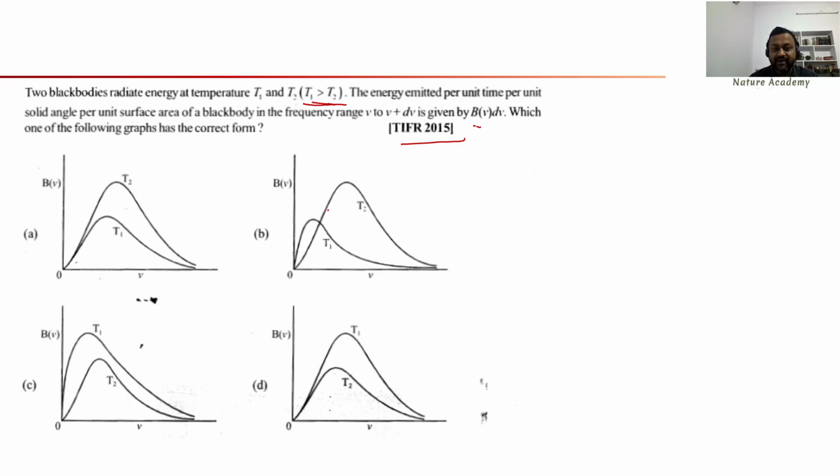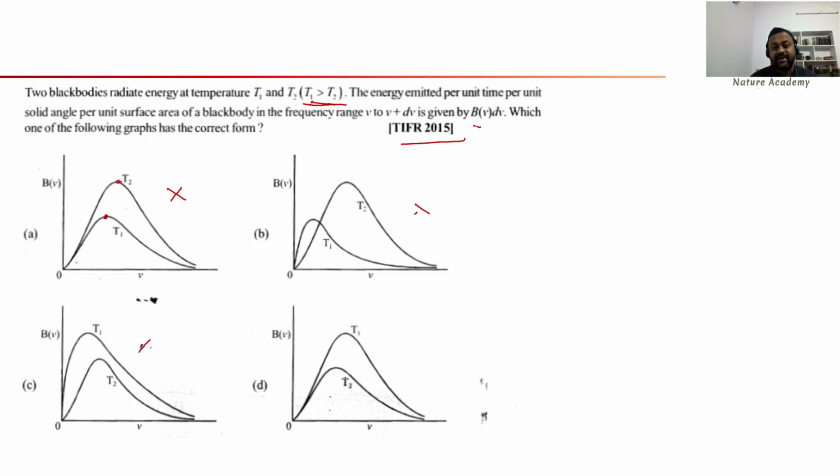So you know that graph, right? If temperature is increased, the peak value will shift towards the right. So this is looking somewhat correct. T1 is here, the peak value of the frequency is here, T2 is here. But what is given here? T1 is greater than T2. That means temperature is decreased. So this is not correct, since the condition he gave is T1 greater than T2, and this is also not correct.